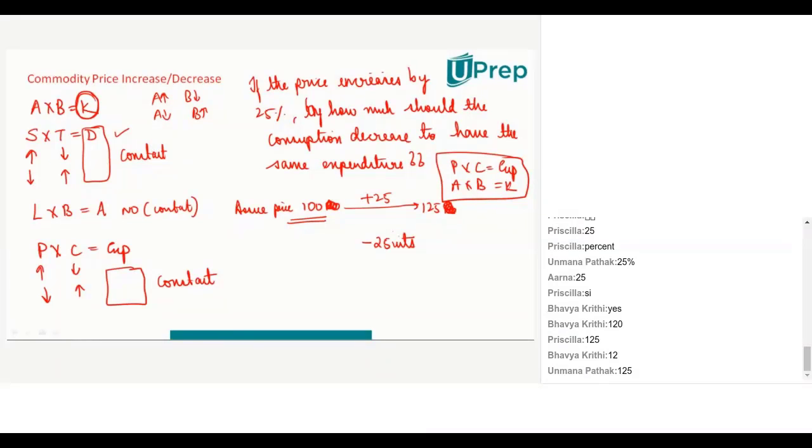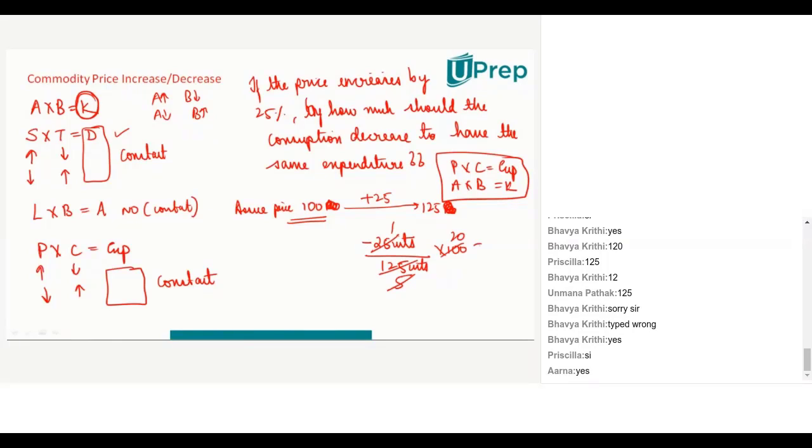It has to decrease by 25 units on 125 because 125 now becomes the base value. So the 25 units decrease is on 125 units. Is everyone clear now? Are you now getting the logic? So now what is 25 by 125 into 100? 25 ones are 25, fives are 5, ones are 5, so 20. That means the consumption has to decrease by 20% so that the expenditure remains the same.